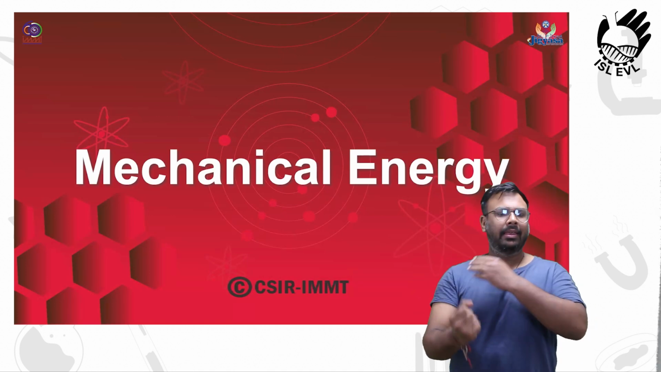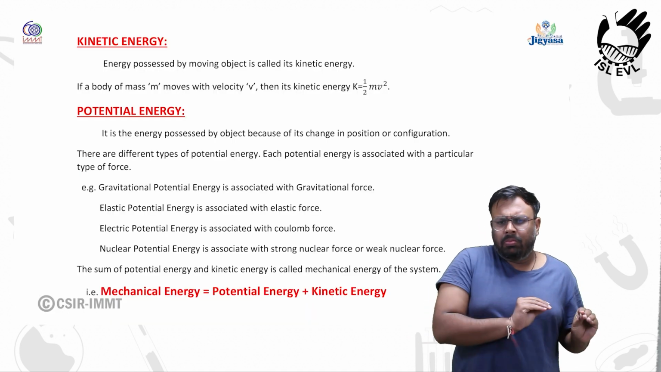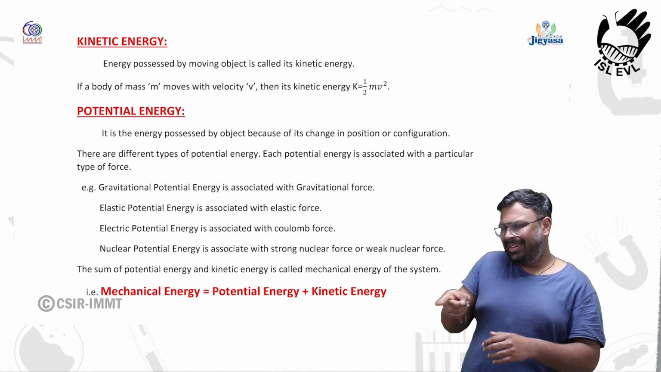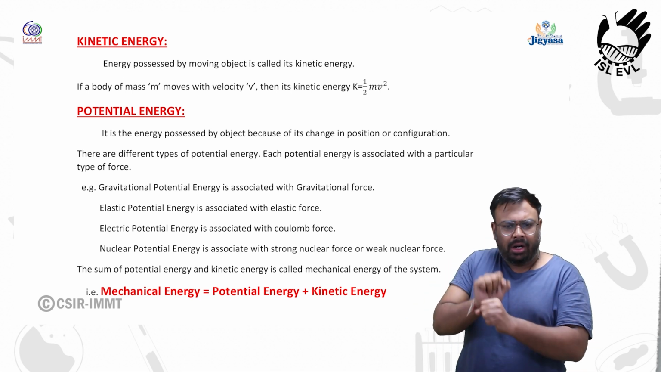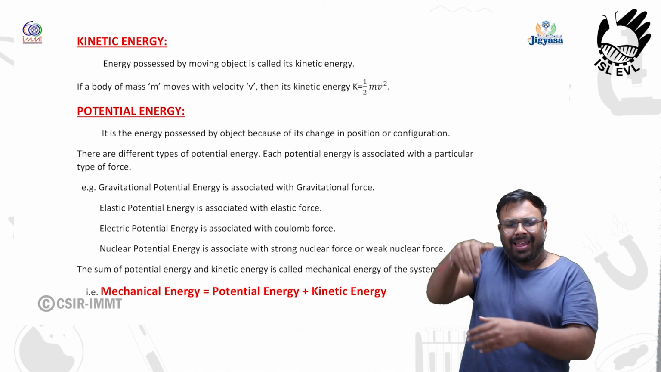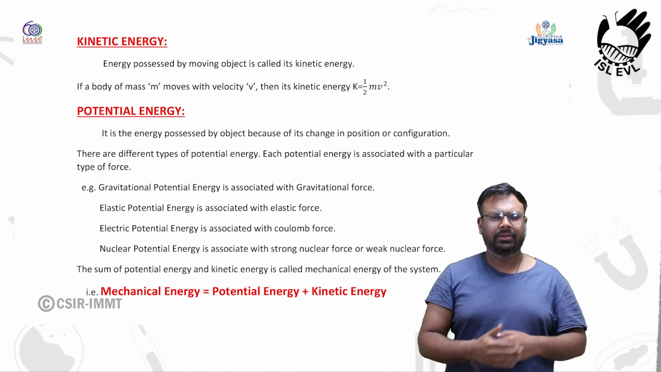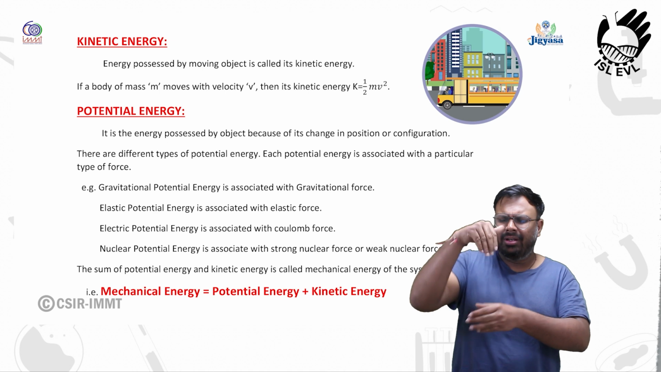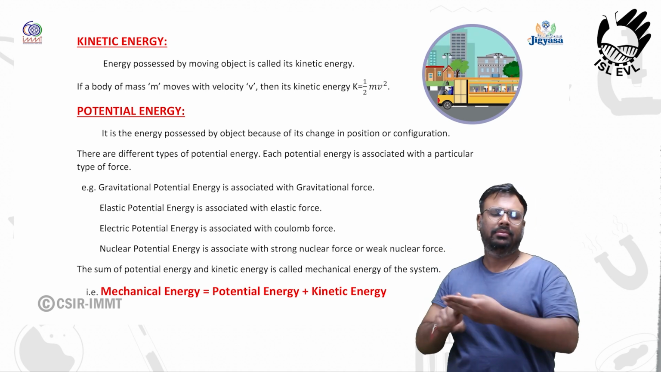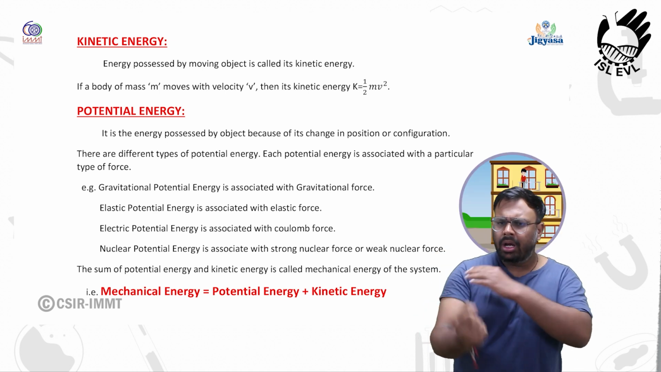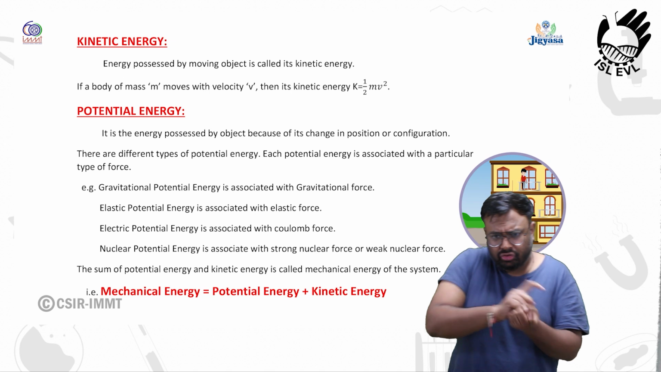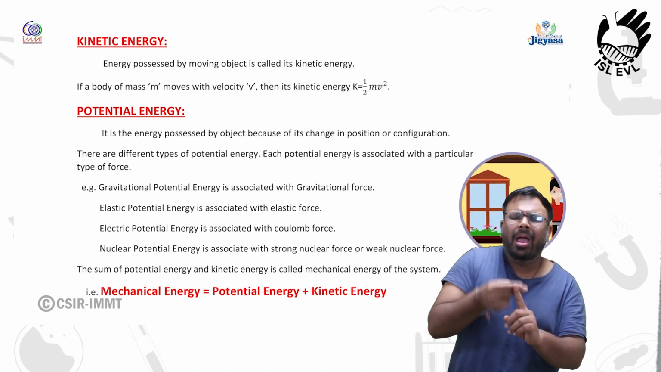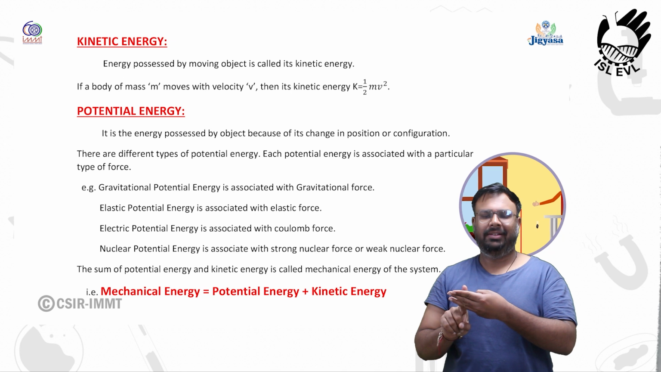Mechanical energy. A moving object can do work. An object moving faster can do more work than an identical object moving relatively slow. Energy possessed by objects in motion is called its kinetic energy. Energy possessed by an object because of its change in configuration or position is called potential energy.